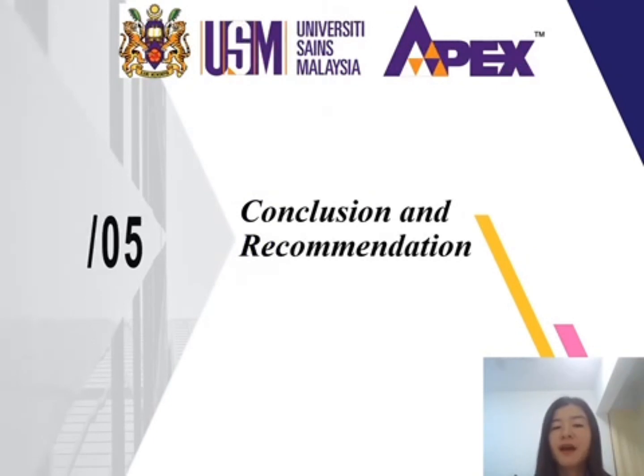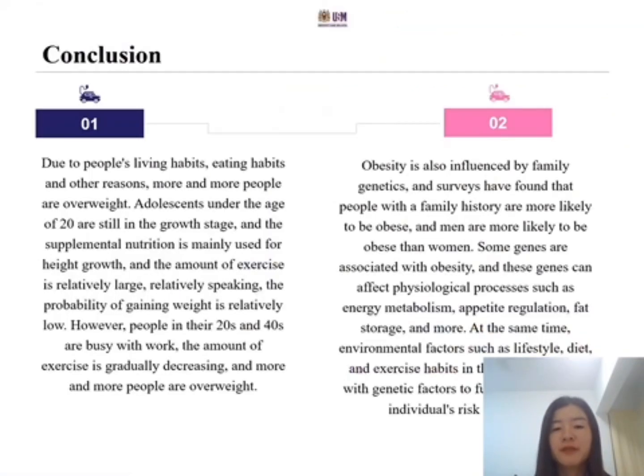This part is the conclusion and recommendation. Many people are faced with the problem of obesity. The children under 20 are still in the growth stage, so there is less possibility for them to be overweight. However, the people who are 20 to 40 years old are busy with work. They are more easily overweight.